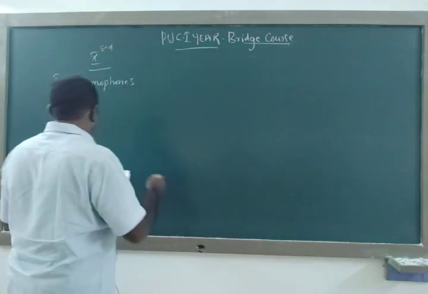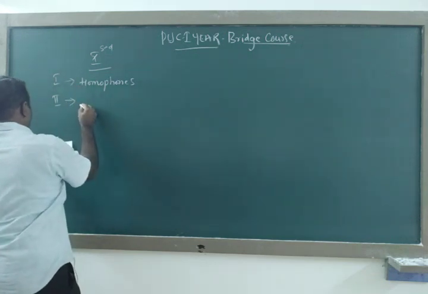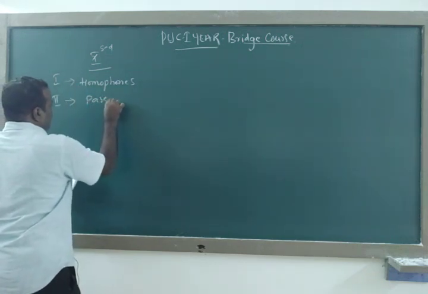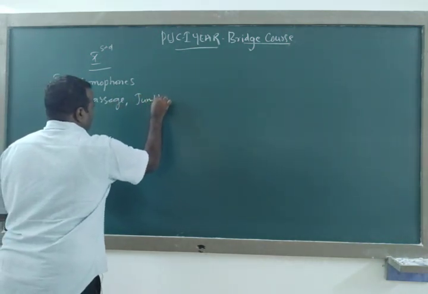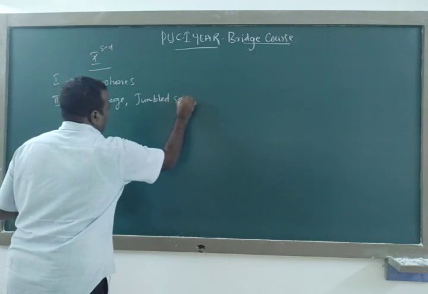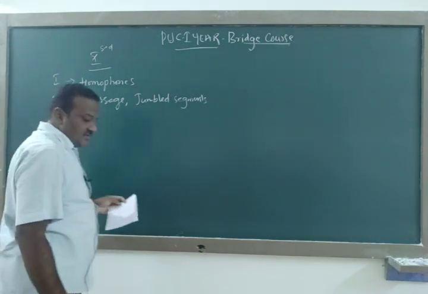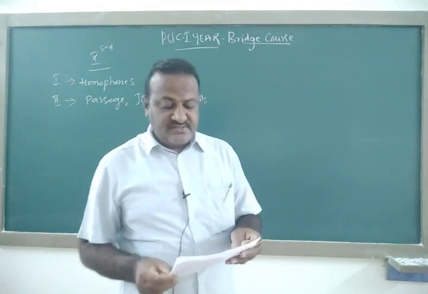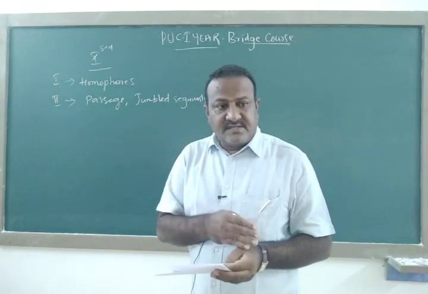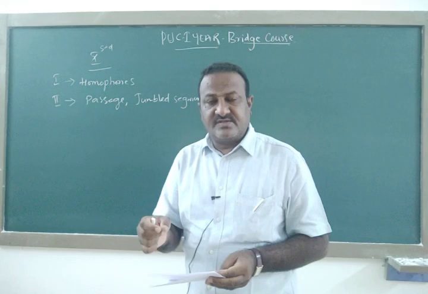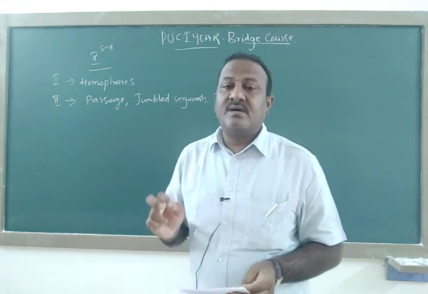Here in this second section, maybe passage, then jumbled segments. So, you have jumbled segments and passage, 10 marks for this. This passage will be there in first year as well as second year, and it will be 10 marks.